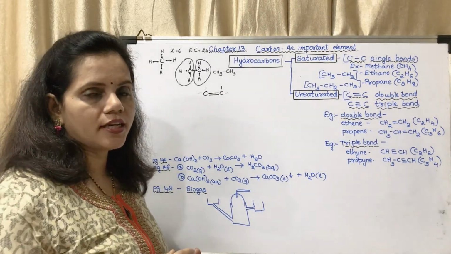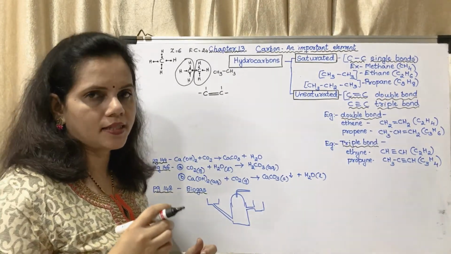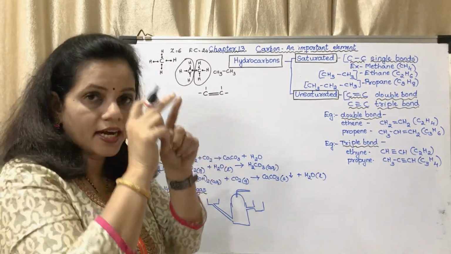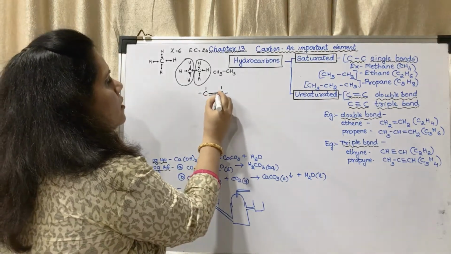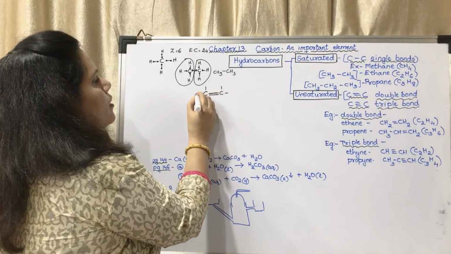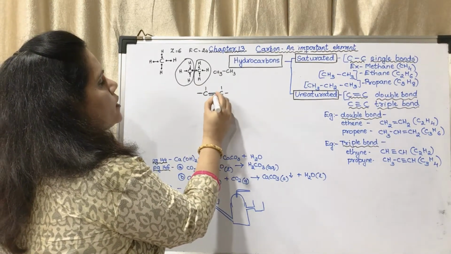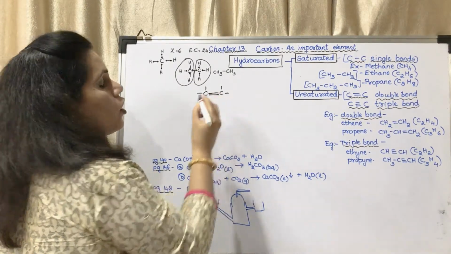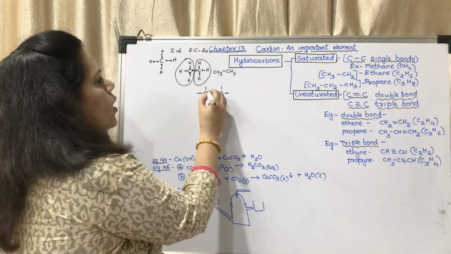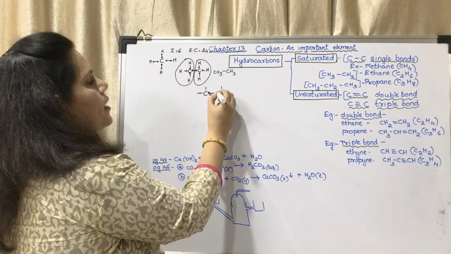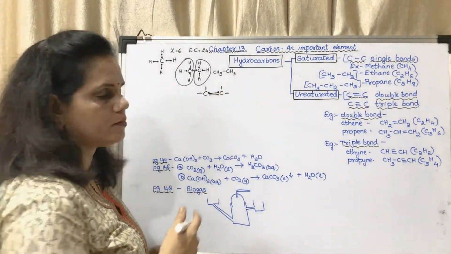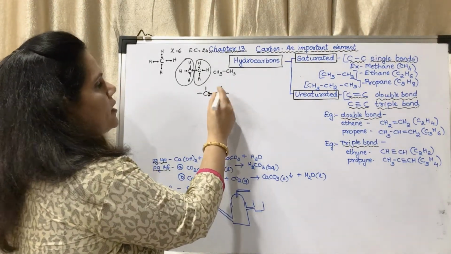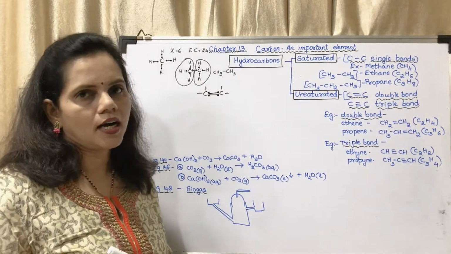So you have to see to it that one carbon atom has 4 lines around it. So this is 1, 2, 3 and 4. For this carbon atom it is 1, 2, 3 and 4. Now this is common. Why is it common? One electron of this carbon atom and one electron of the other carbon atom have been shared. Now here also there is one electron of this carbon atom and one electron of the other carbon atom.